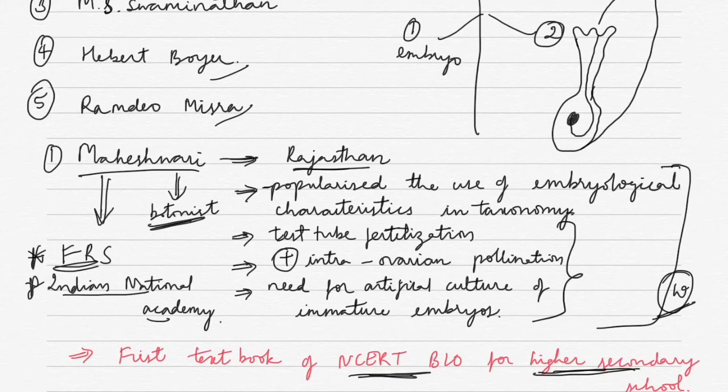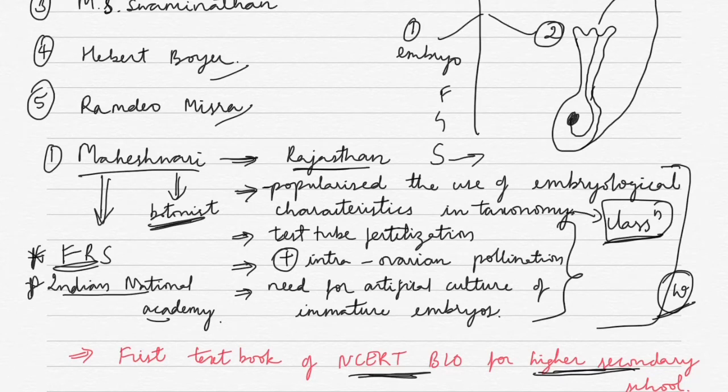So what are embryological characteristics in taxonomy? When we say taxonomy, it is all concerned with the classification of organisms. When we say taxa, you would have seen the video we made on the first chapter of NCERT 11th standard, the living world, where we have a term called taxa. We have species, genus, family, and it goes up to kingdom.